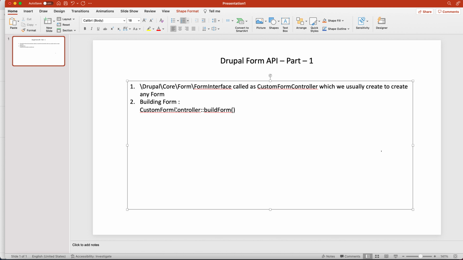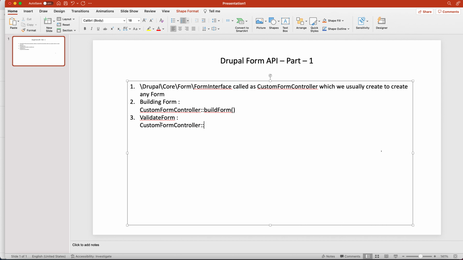Second thing is your validate form. First was build form and second is validate form. In your custom form controller, the other method will be validate form.